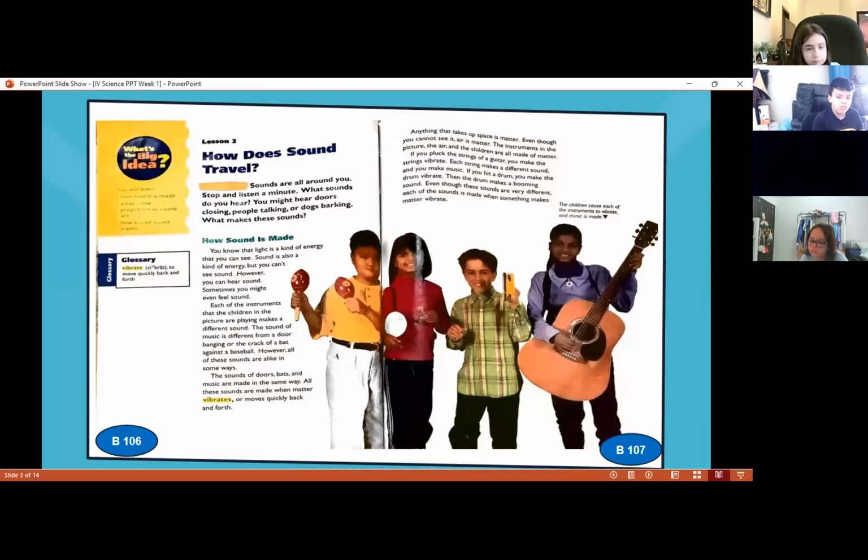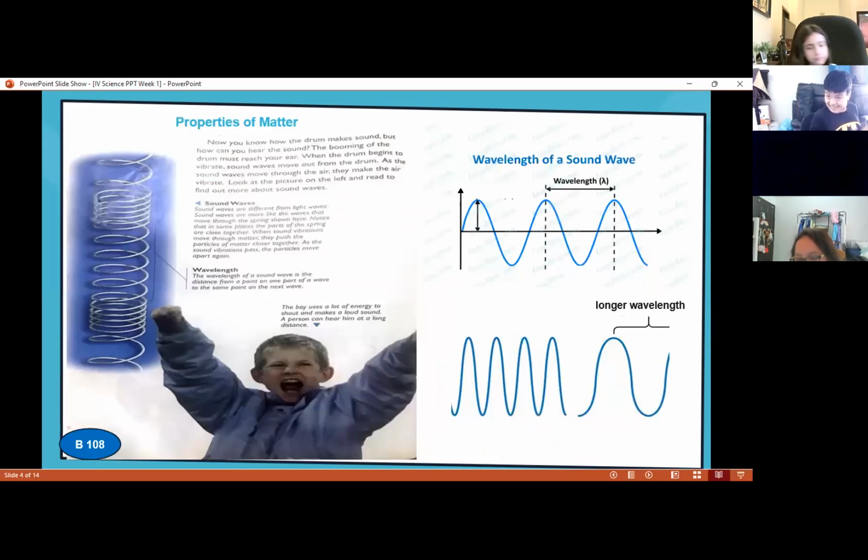They have different instruments. So what they are trying to say is that the vibration of these music instruments might be almost the same. Remember, all the sounds are not the same, but they make different sounds.